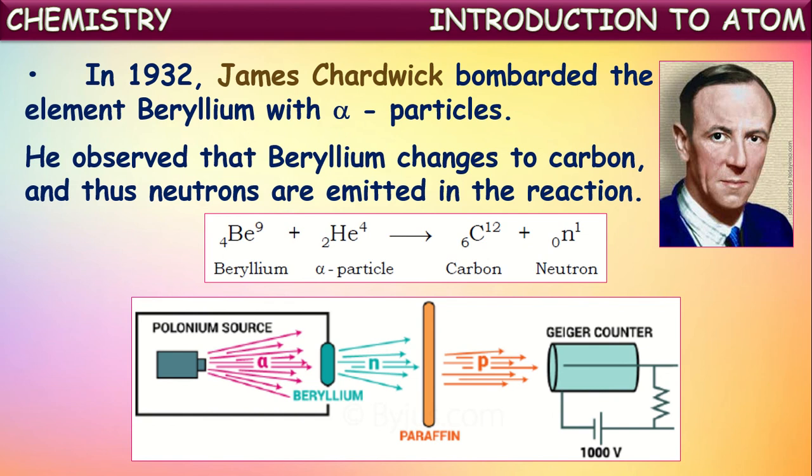He observed the emission of neutral particles having mass equal to that of protons. So neutrons were discovered in nuclear reactions by the scientist James Chadwick in 1932.